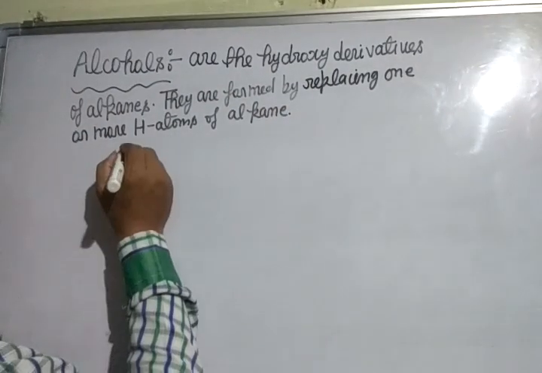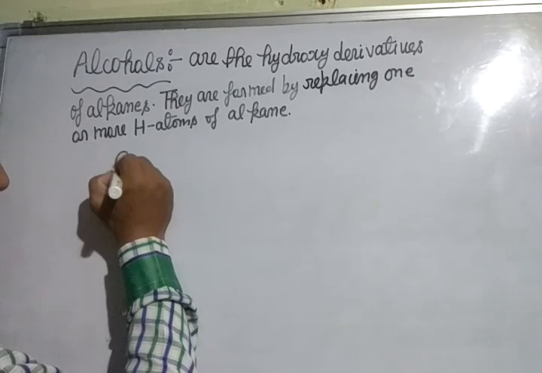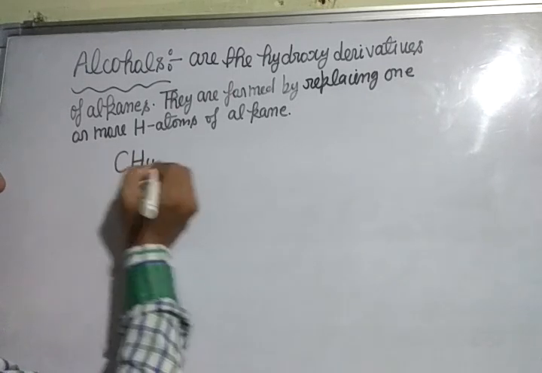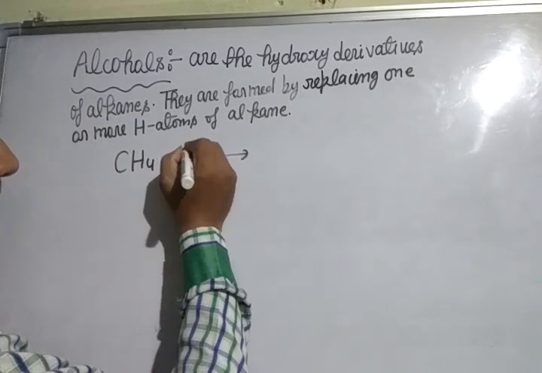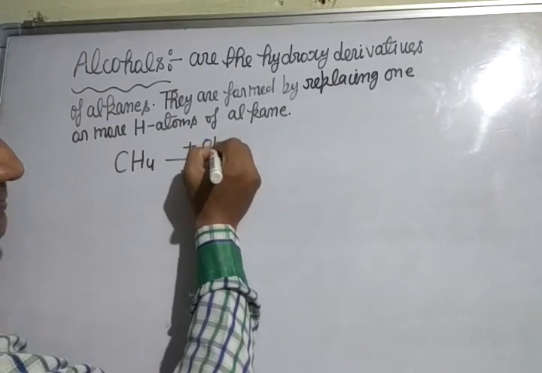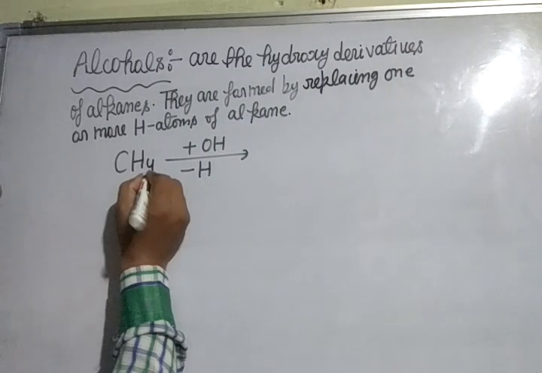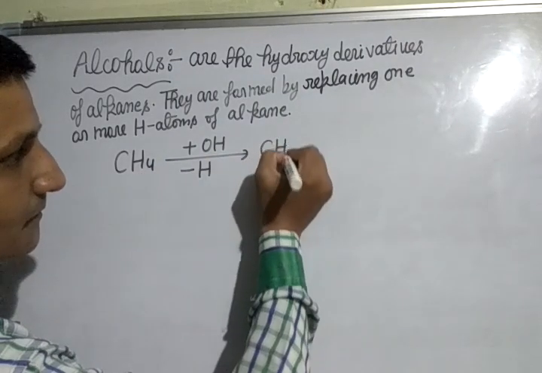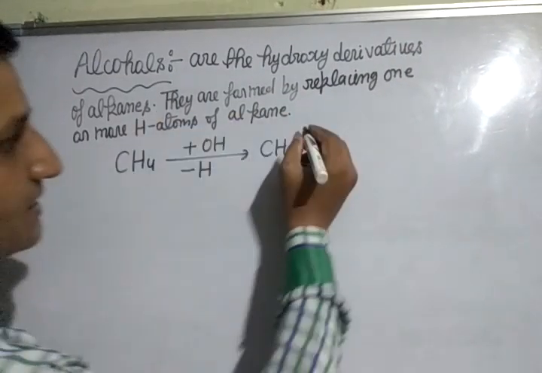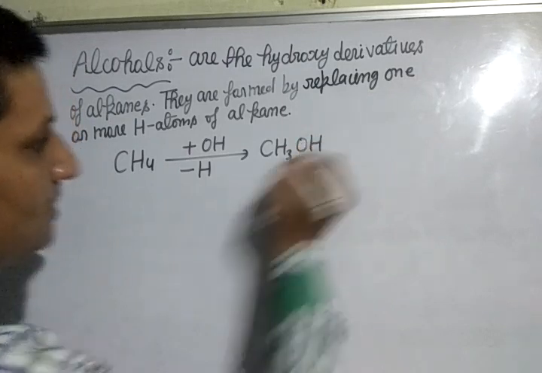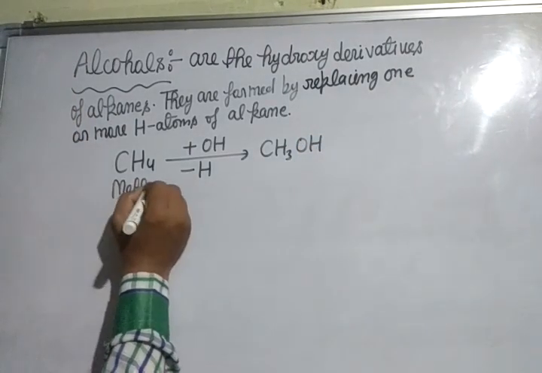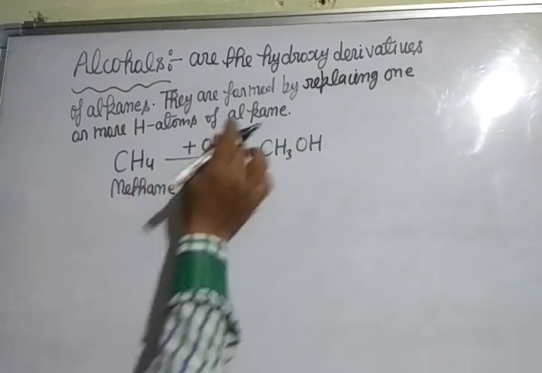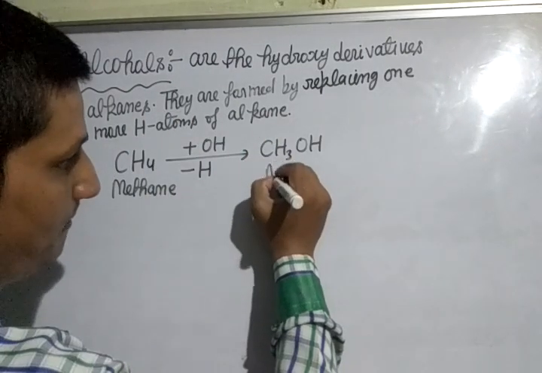Look here, this is alkane CH4, and from CH4 we replace one hydrogen atom, means minus H, by one hydroxyl group, means plus OH. So remove one H, we get CH3, and add OH, we get CH3OH. When we replace one hydrogen atom of methane with a hydroxyl group, then we get methanol.